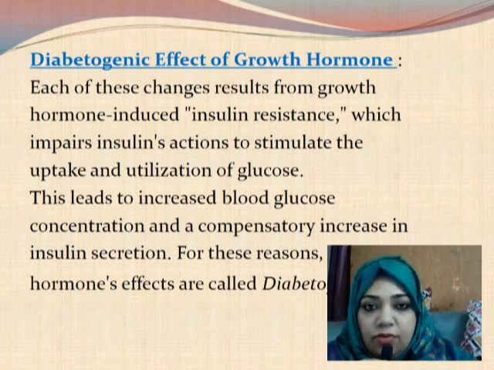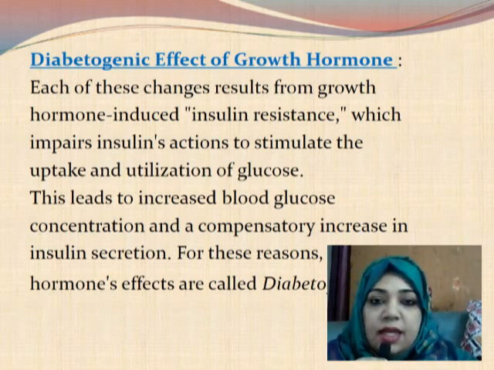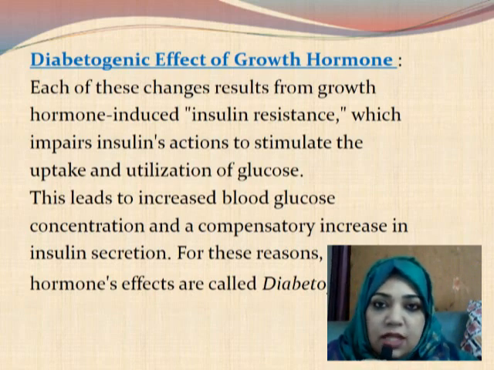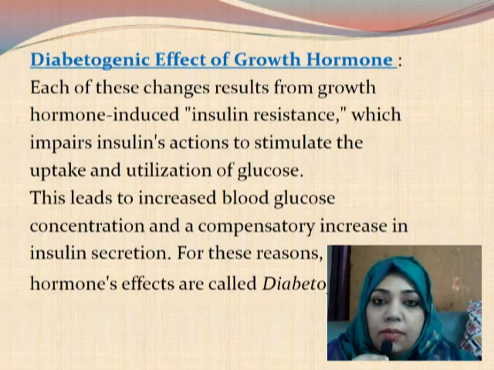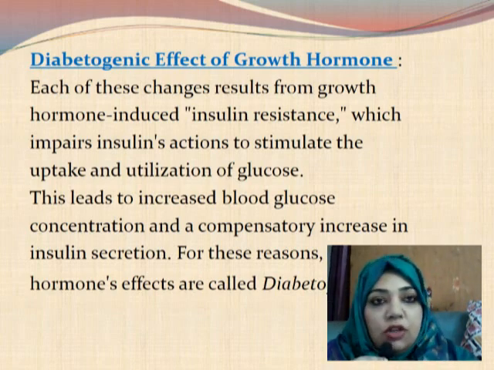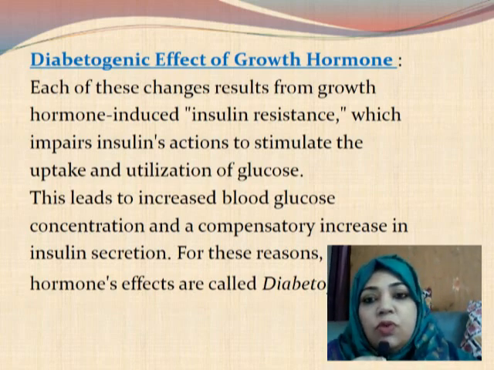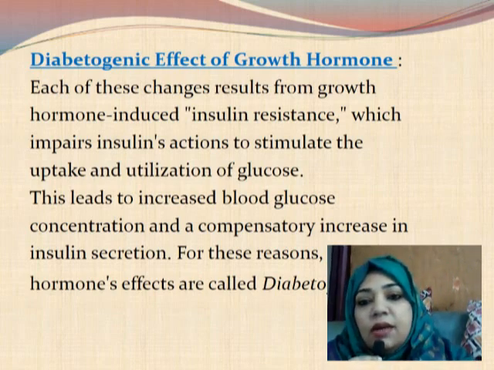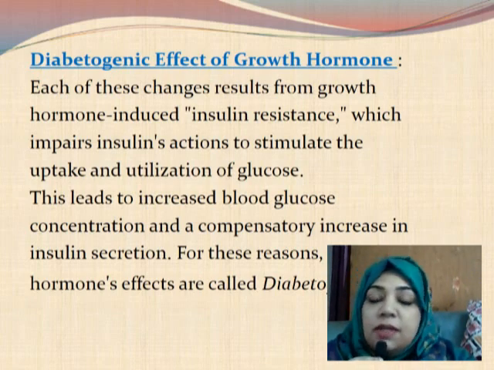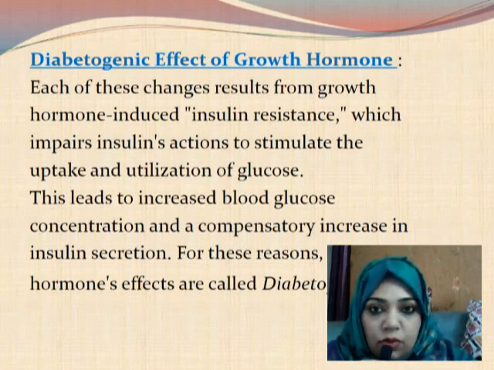You know, when there is diabetes mellitus, what is the main characteristic? That there is increased blood glucose level, and we have seen that growth hormone increases the blood glucose level. So that is one of the ways by which growth hormone increases the blood glucose level, and there is a growth hormone induced insulin resistance, which impairs the insulin's actions to stimulate the uptake and utilization of glucose.